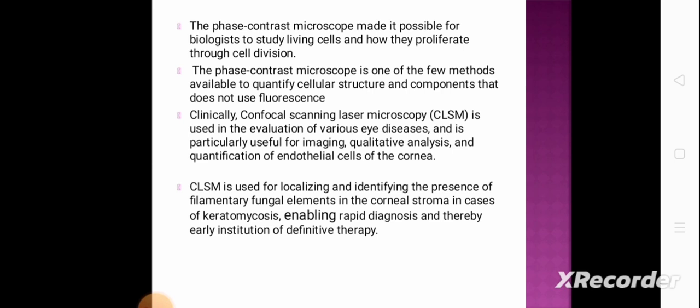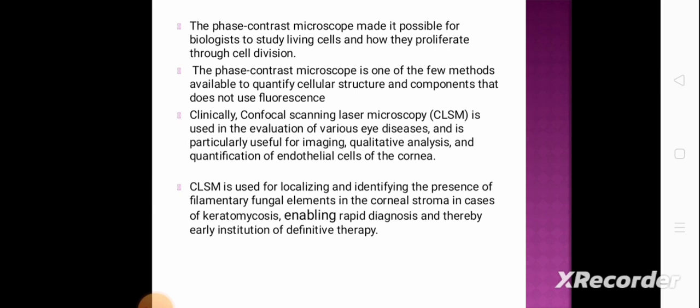proliferate through cell division. Phase contrast microscope is one of the few methods available to quantify cellular structure and components that does not use fluorescence. Clinically, confocal scanning laser microscopy is used in the evaluation of various eye diseases and is particularly useful for imaging, qualitative analysis and quantification of endothelial cells of the cornea.